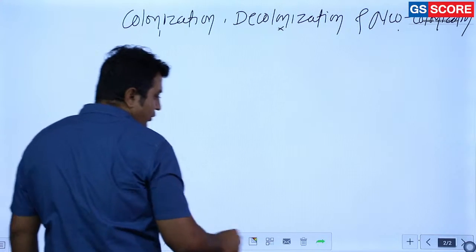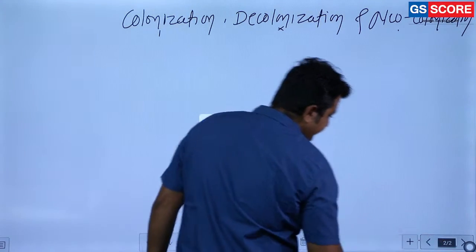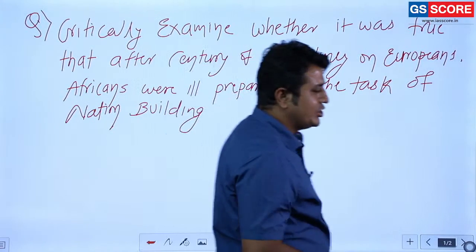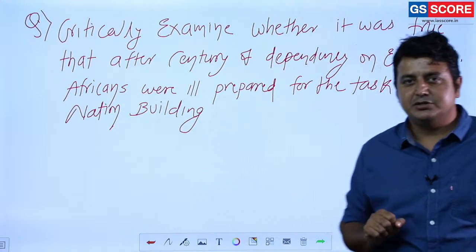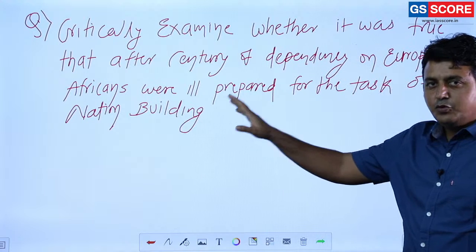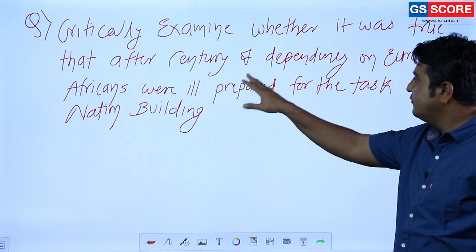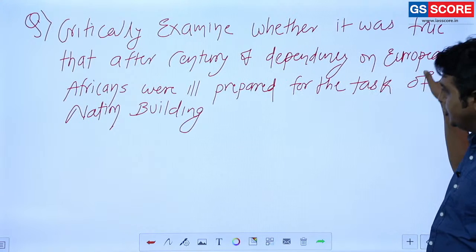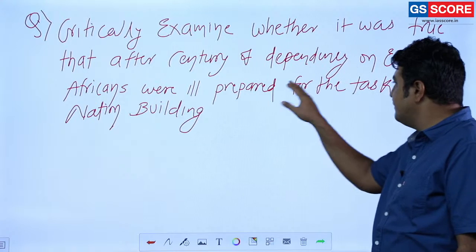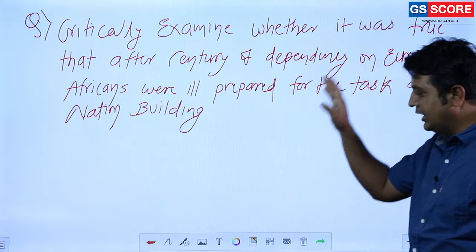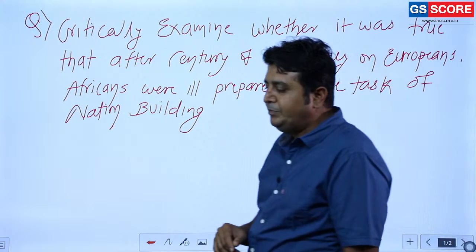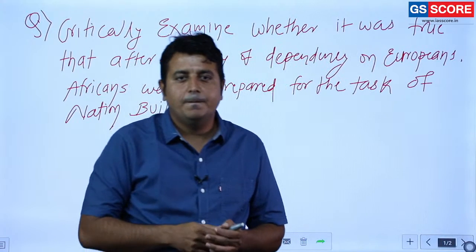Now we are going to deal with the question. This is the question which was asked in the examination. Once again, I am going to read it. Critically examine whether it was true that after a century of dependency on Europeans, Africans were ill prepared for the task of nation building.